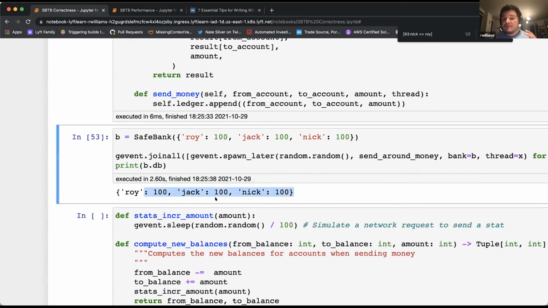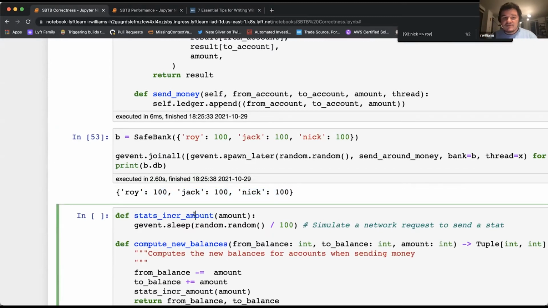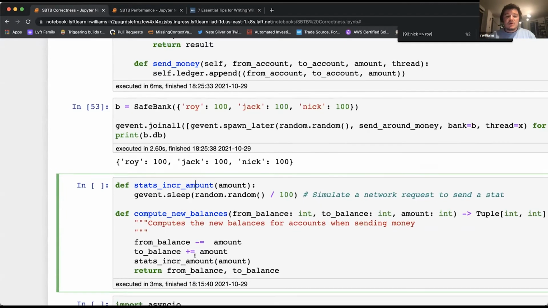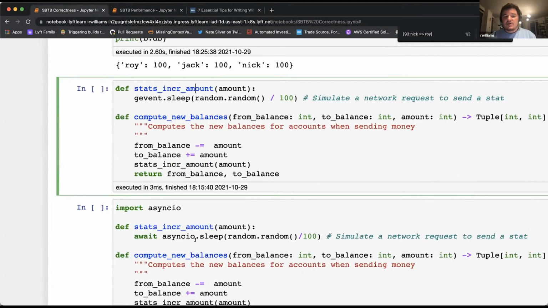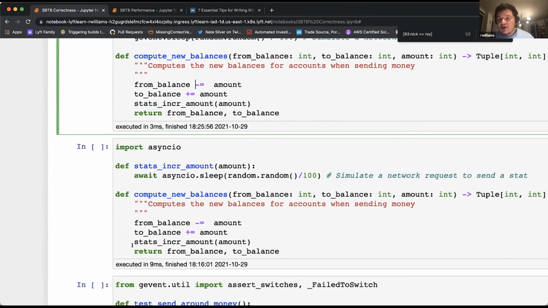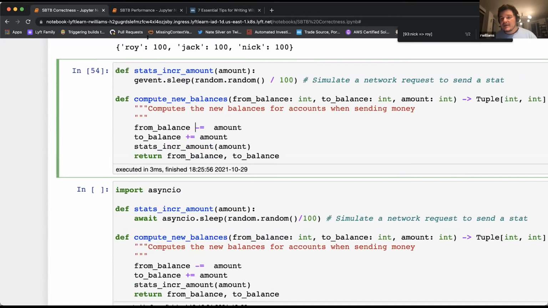Great. And so now I've got my concurrent system running and I don't have any of this nonsense of tripling my money. Another way, this is also one place where async IO actually can add some value. So if I were instead to try to solve this problem with async IO, I'm just going to go back to the old state of the code. With async IO, one of the problems with this code here is that I have no indication that this function, stat sync or amount, is going to make a network call.